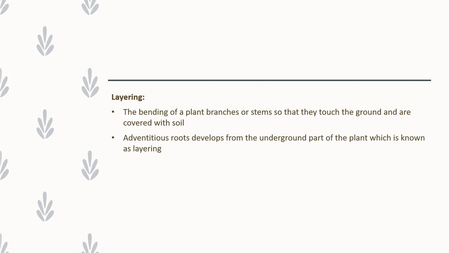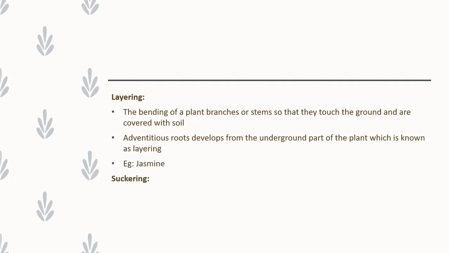So what is an adventitious root? An adventitious root is a root which grows in an unusual location. For example, from a stem portion, a root can grow. Once the root formation happens, we cut the portion and leave it as such. From the root, an entire new plant will be formed. That is called layering.